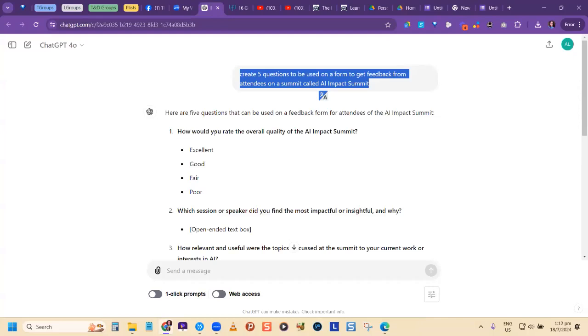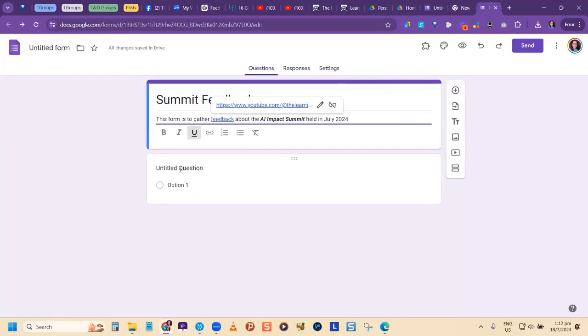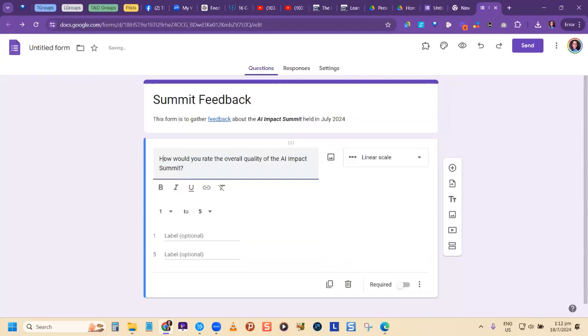So here you see it say, how would you rate the overall quality of the AI Impact Summit? So what I could simply do, old-fashioned way, yes, but it's one way to use it. I can copy my question and I'm going to come here. I'll leave the page here, come back to my form. And here where it says untitled question, I'm going to click here. I'm going to drop in the question and I can put the number 1 as well, right?